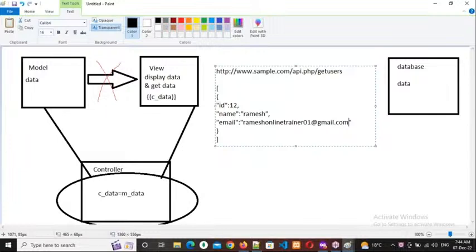So this is the object format notation, JSON object notation. So what is this? This is the flow of data, right? So at least we will write two objects.